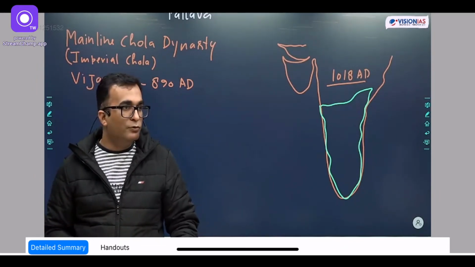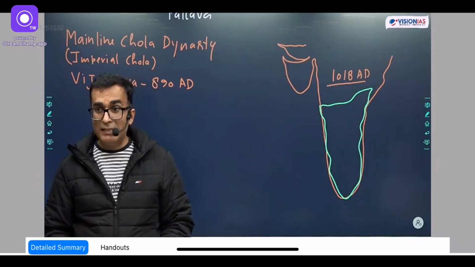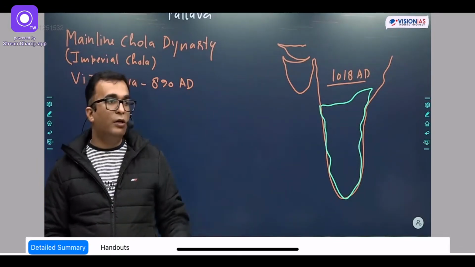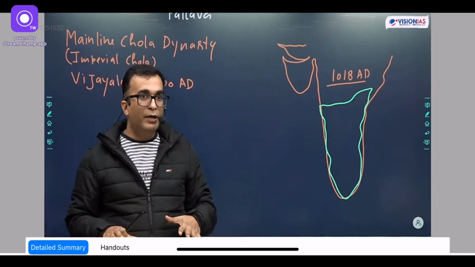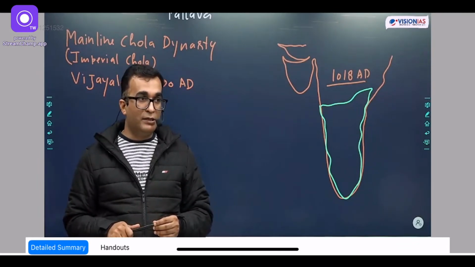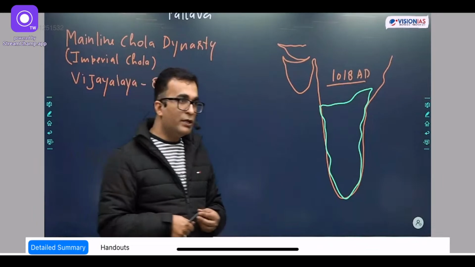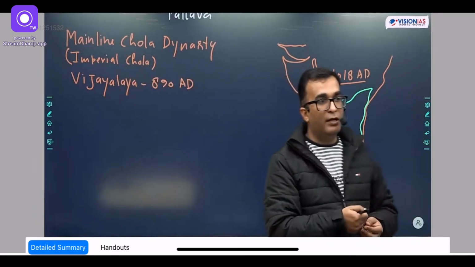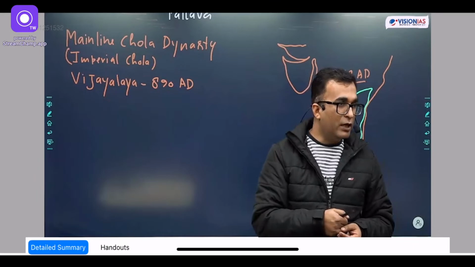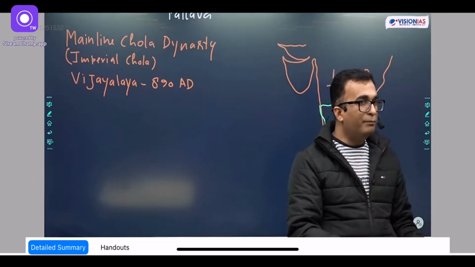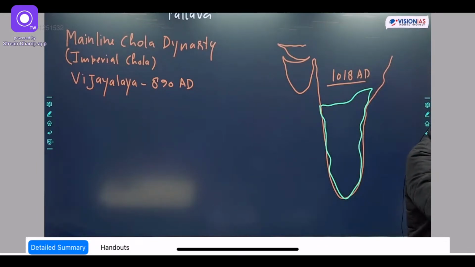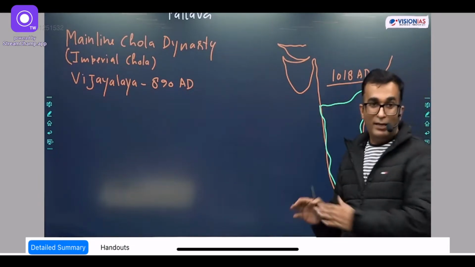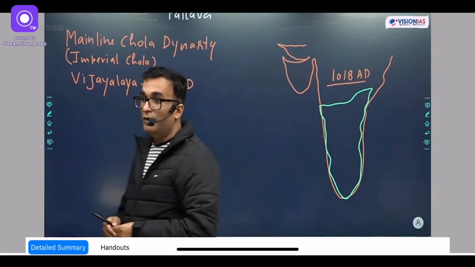Yes, ask. Yes, yes, they were the lineage of that Chola only. That's why they have kept the name. They were not enjoying royal power between 600 and 890. So what they did, since they were not the king, they became feudatory of the Pallava. What does feudatory mean? Courtiers. So they became courtiers in the Pallava court, and being courtiers there, they toppled the Pallava ruler in 890, and then once again they came to power. So they were the same Cholas, but there is a gap from 600 to 890.